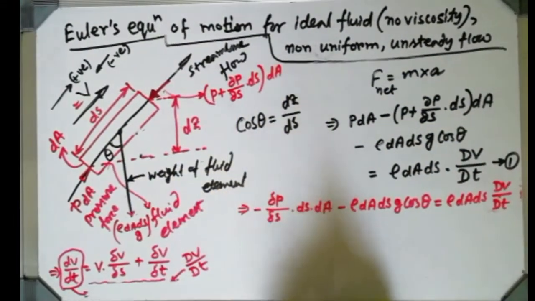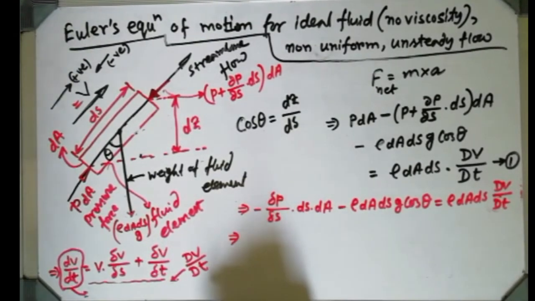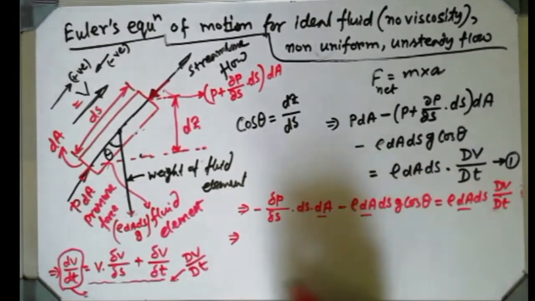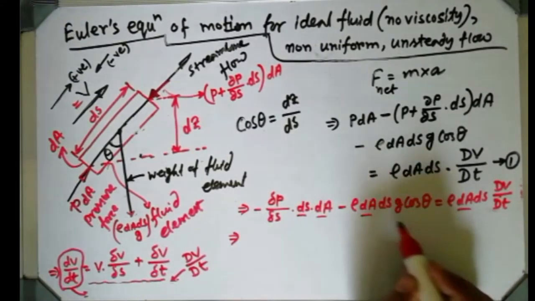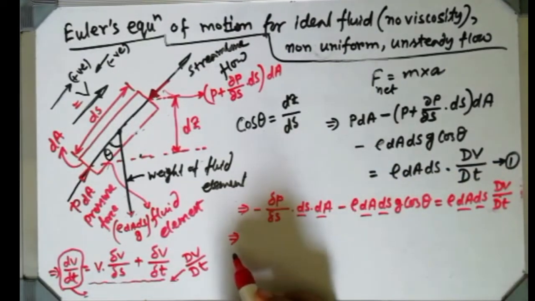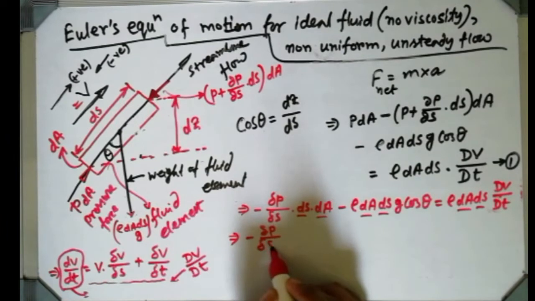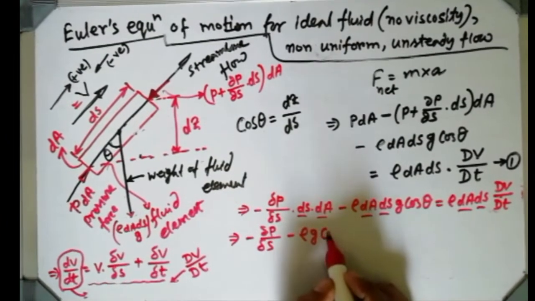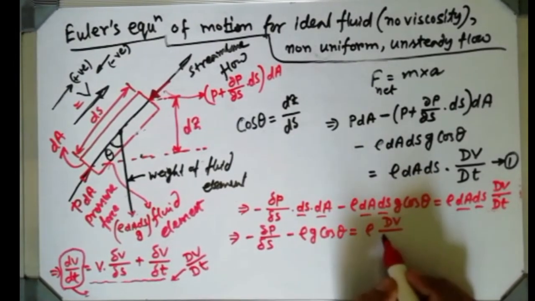Now see from here, you can see dA is there in all the terms, and ds is also there for all the terms. So dA ds can be cancelled, so the equation will be shortened like this: del P del S minus rho g cos theta equals rho dv dt.